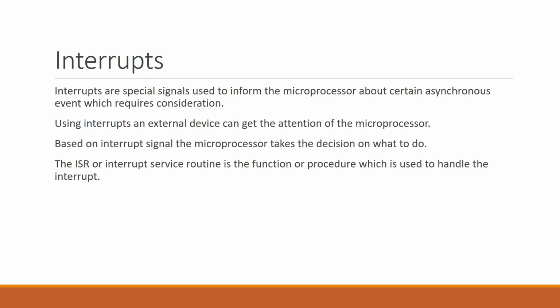The interrupt service routine, also known as ISR, is the function or procedure which is used to handle the interrupt. In most cases, interrupts are well defined and the corresponding interrupt service routine is well defined. So the processor knows that if a certain interrupt is occurring, what to do with that particular event, and this is written in the form of an interrupt service routine. It is a kind of function, or you can say a procedure, that needs to be followed. It is nothing but a code block that needs to be followed when there is an interrupt.